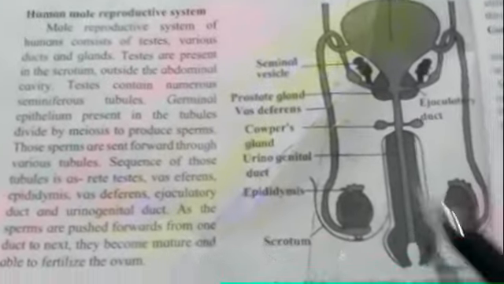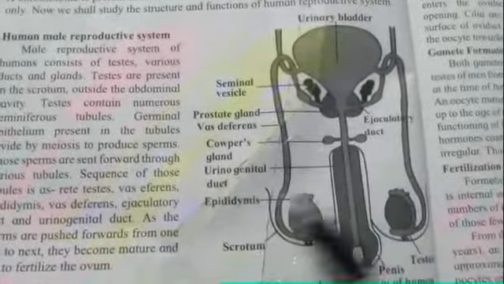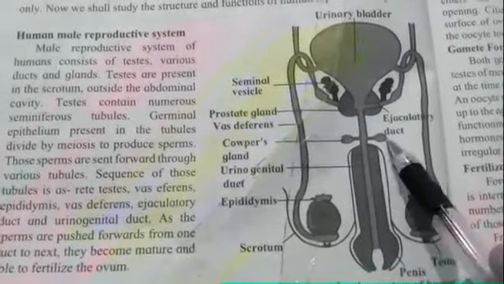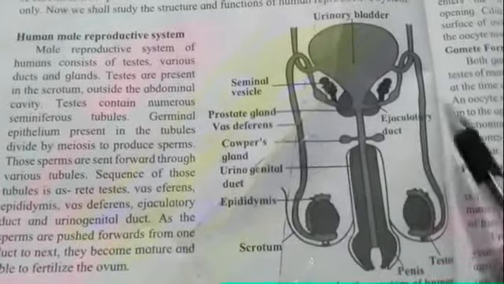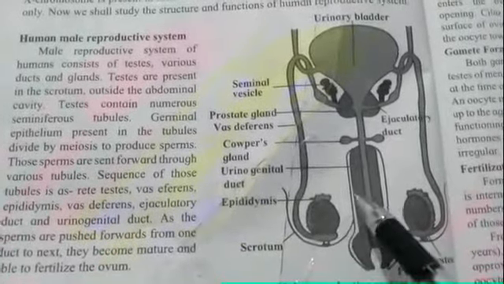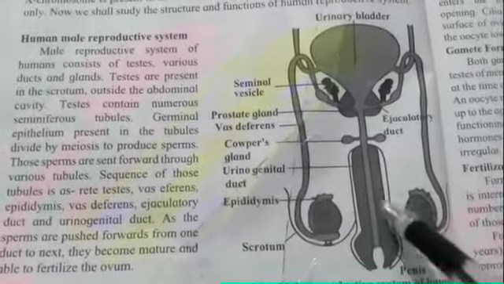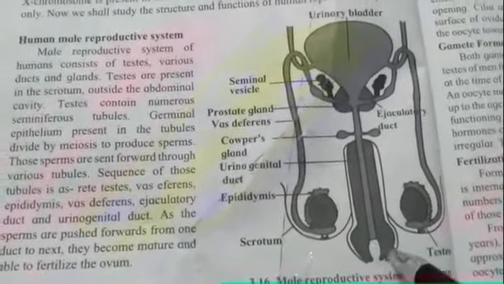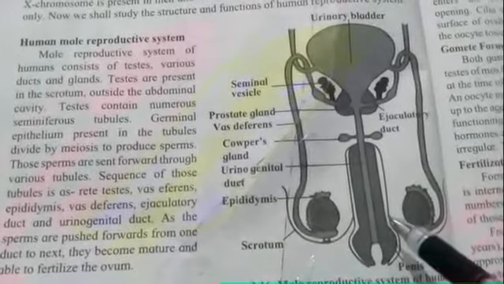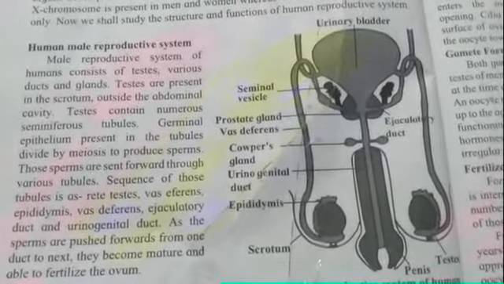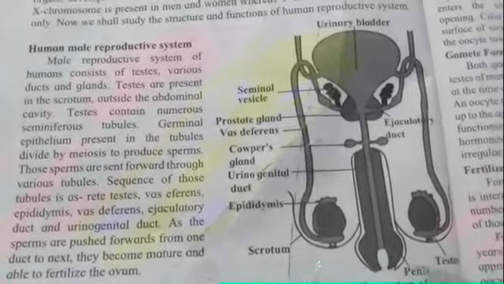And see, in the male reproductive system, all the things are paired. Paired means, see, the Cowper's gland is present here also, then vas deferens is here and here, seminal vesicle is here and here. So all the organs are paired except the urinogenital tract or duct, which is single, and the penis. So this one is the penis, and the scrotum. And from the penis only the semen will come out, and it is also the site of removing the urine.